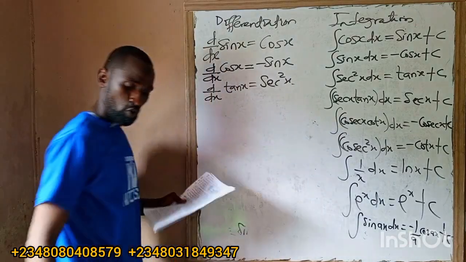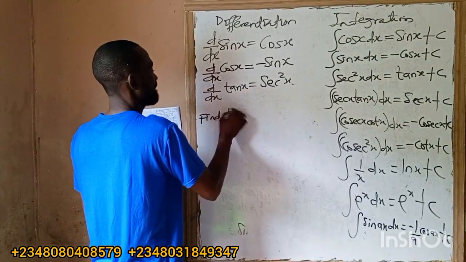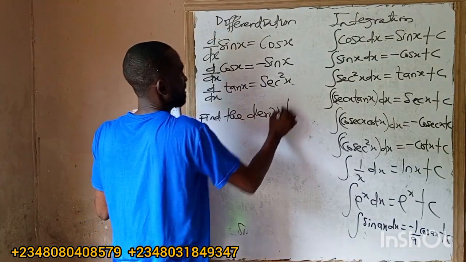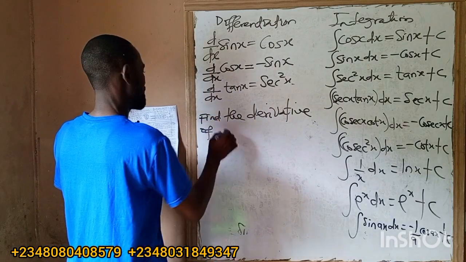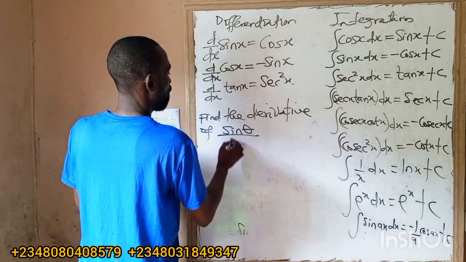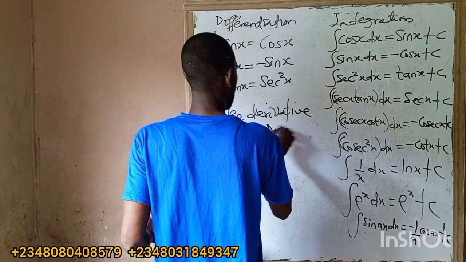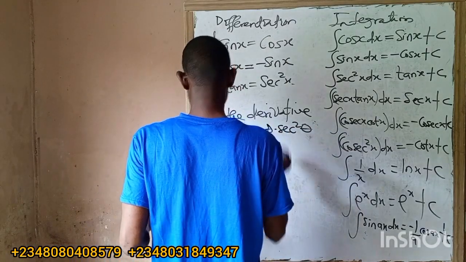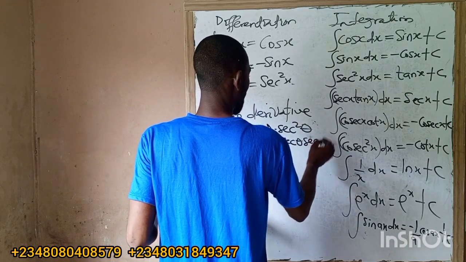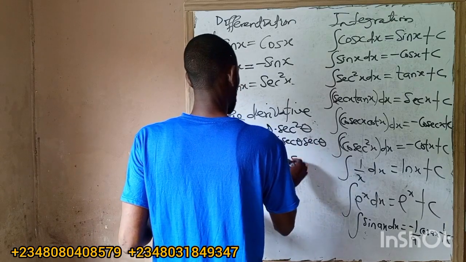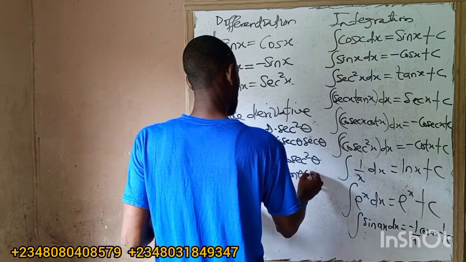Let me clean some parts here. But I have to find the derivative of, meaning differentiate, sin theta over cos theta. I'm given the options: A, sec square theta; B, cosec theta sec theta; C, cosec square theta; D, tan theta cosec theta.